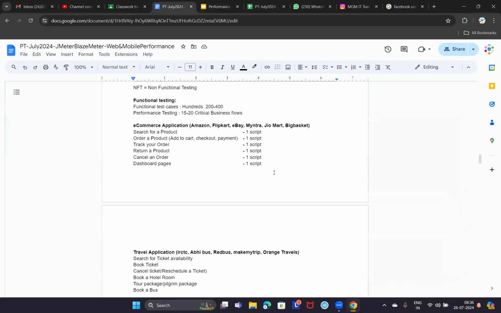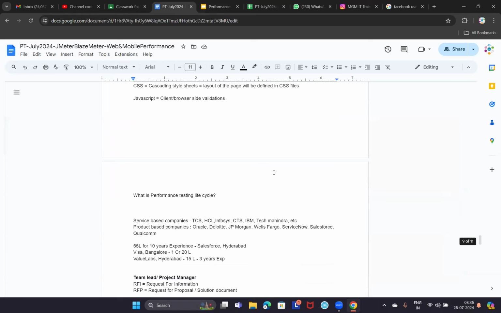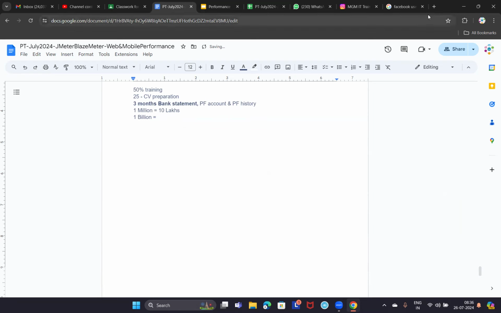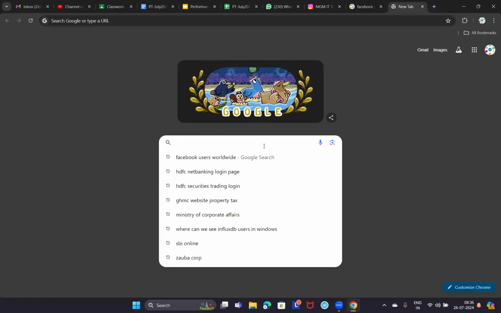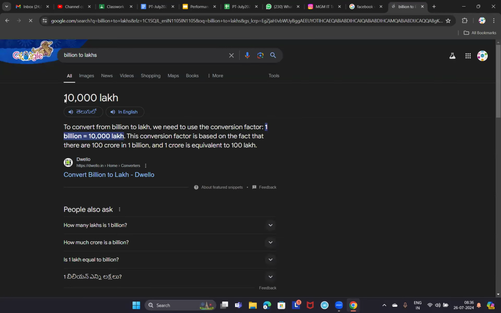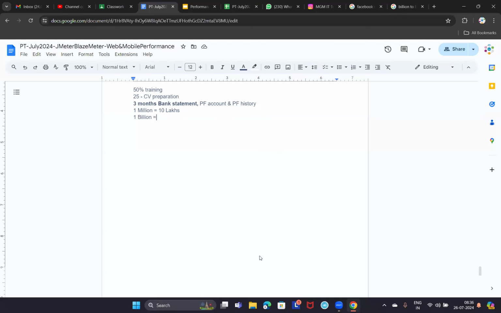Billion means, 1 billion is equal to how many lakhs? 1 million is equal to 10 lakhs, and a billion is 10,000 lakhs. Anyway, that is not important.